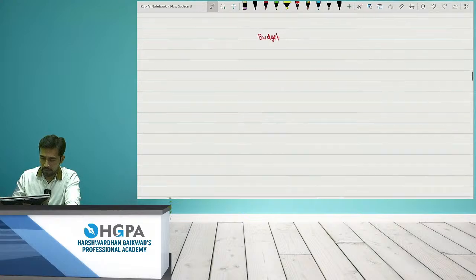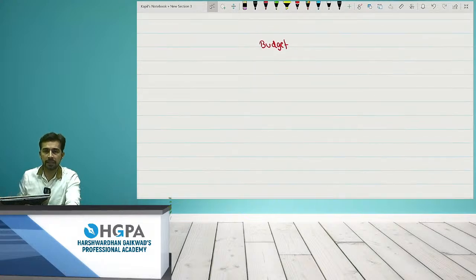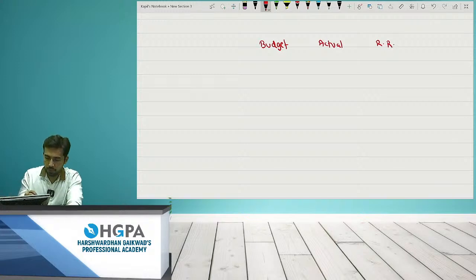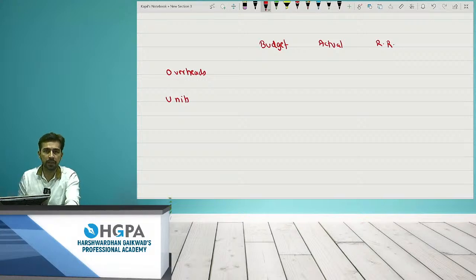Okay. So पहले हम क्या करते हैं, पहले वो तीन variances निकाल लेते हैं, budget and actuals. This is the data given. Budget, actual and RR. So this is O, this is U. This is the format. The question will be diversified. वो थोड़ा break करके देंगे, इधर उधर कुछ भी देंगे. What I have to write is in my format. The format is OUDH, right? O is overheads and U is units. I want the data, overheads and units, right?